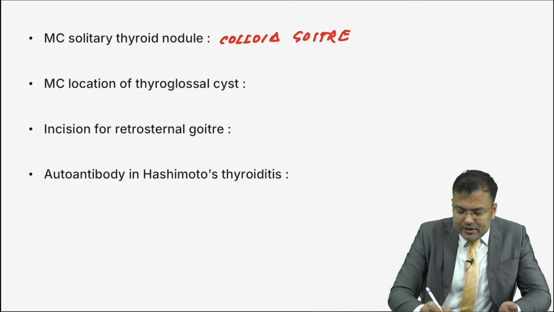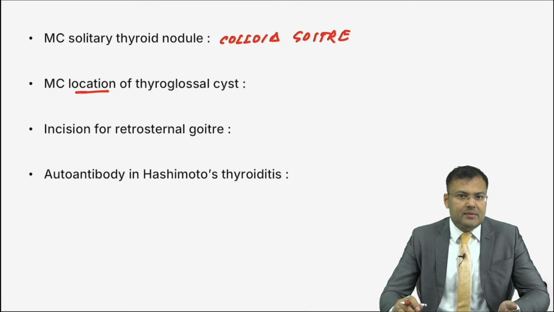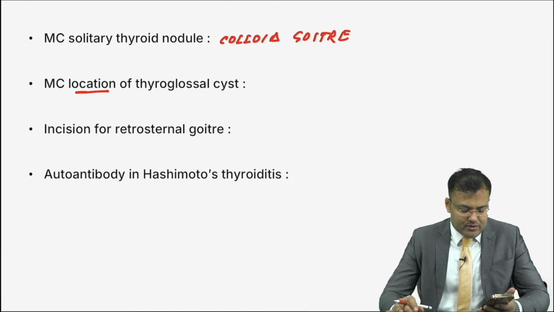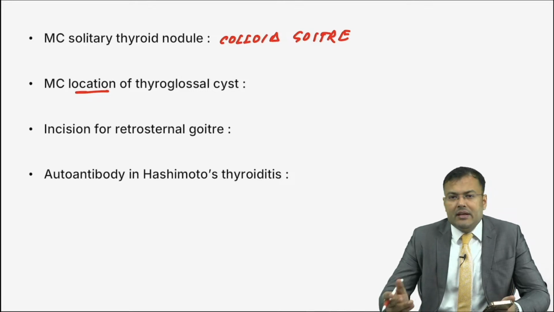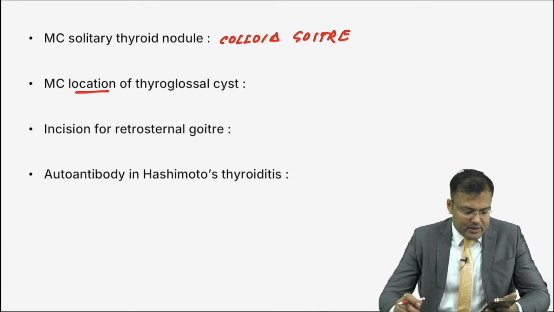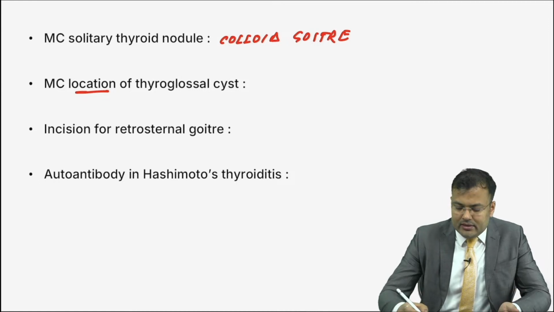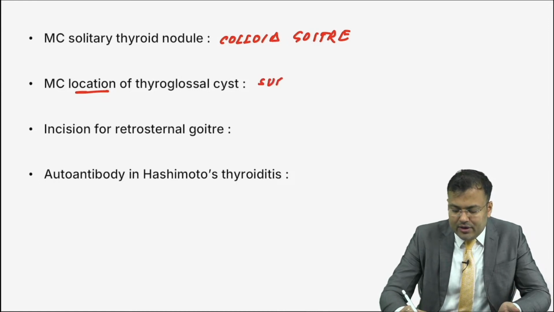Next question. What is the most common location of thyroglossal cyst? Thyroglossal cyst is a congenital condition. What is the most common location? Yes, it is infrahyoid or subhyoid. Very good. So it is infrahyoid or subhyoid.